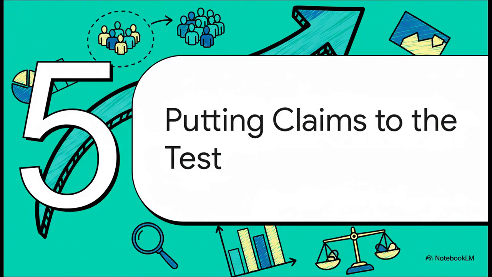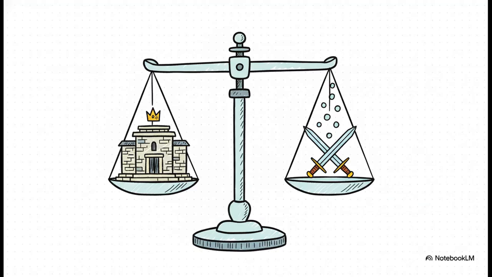All right, we are on the home stretch. Let's put all these pieces together for the grand finale, using our sample data as evidence to put a specific claim on trial. This whole process is called hypothesis testing, and you can totally think of it like a courtroom drama. You've got two competing claims. The null hypothesis, we call it H0, is the status quo, the default assumption. It's the innocent until proven guilty position. Then you've got the alternative hypothesis, or H1. This is the challenger, the new claim that's trying to prove the status quo is wrong.